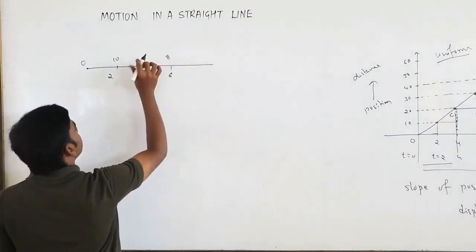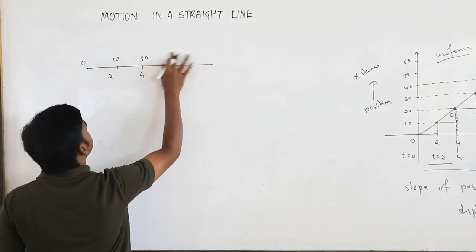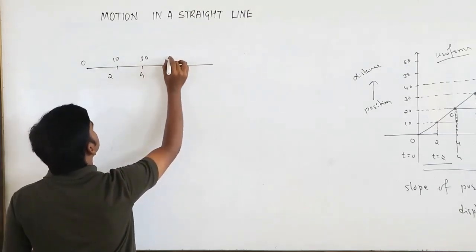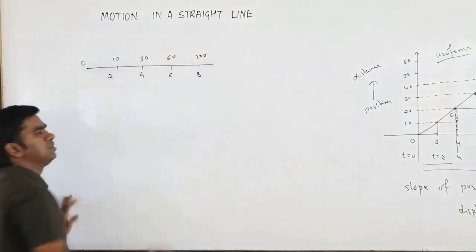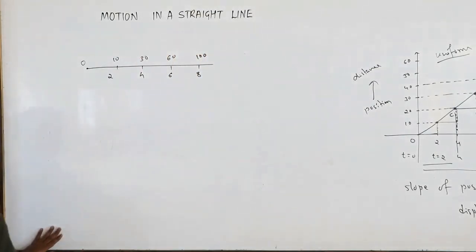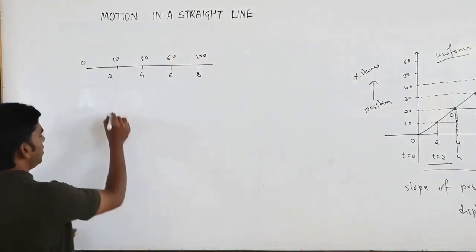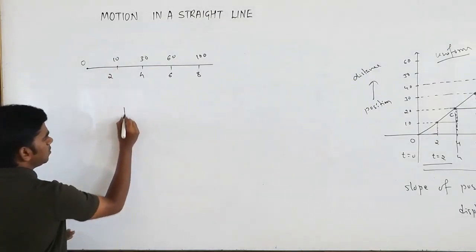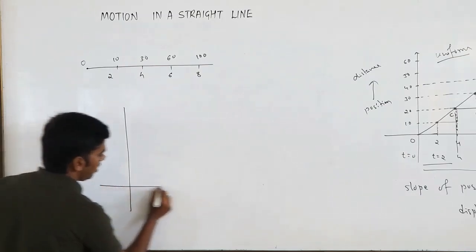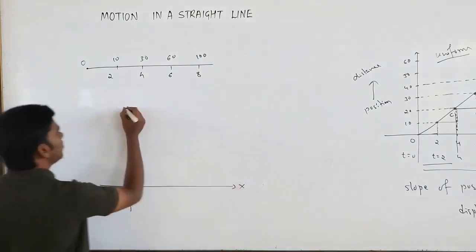Here it will directly go to some 60. Here it directly goes to some 100. Okay. So now if I plot this motion on the position time graph, what will happen? I will take position along the y axis and time along the x axis.